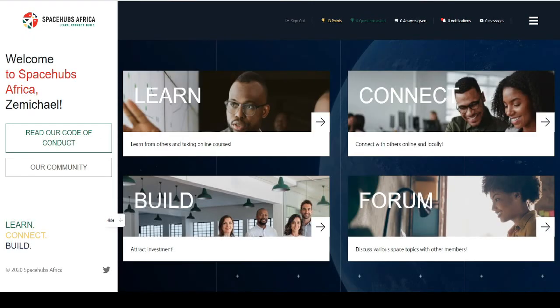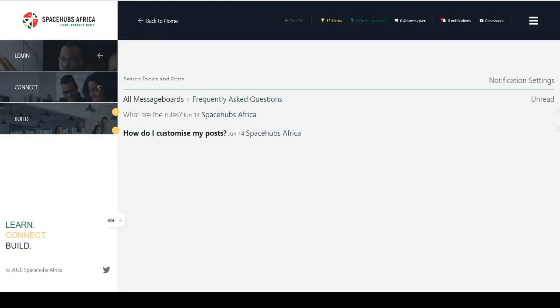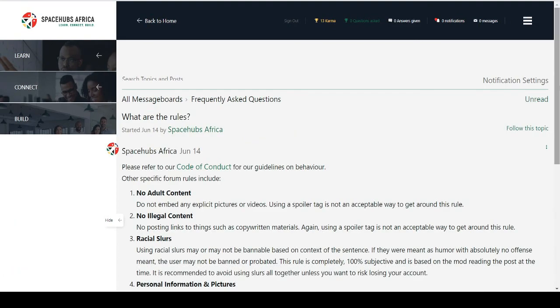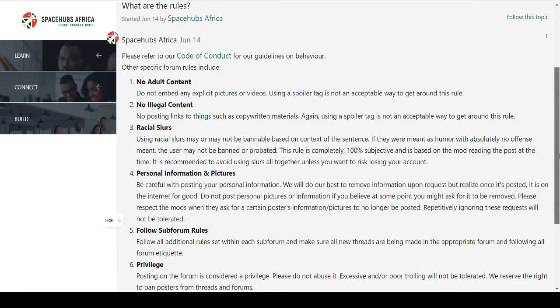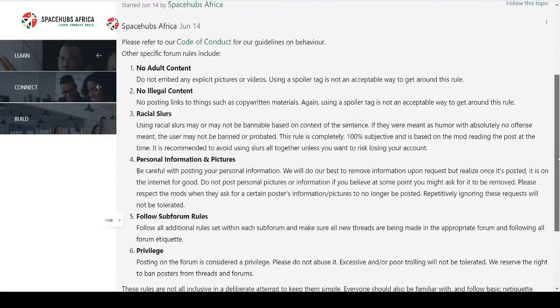One last thing, don't forget to read our code of conduct here. You should be aware of our guidelines for forum posting and expected behavior. In the frequently asked questions message board, click here to see the rules. Please also refer to our code of conduct for guidelines. But for here, we have all of the information that you need on what an appropriate forum post is.